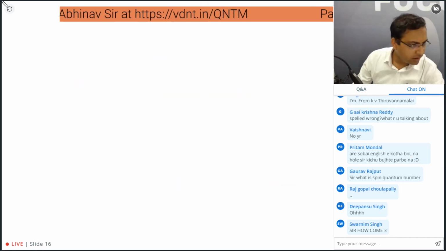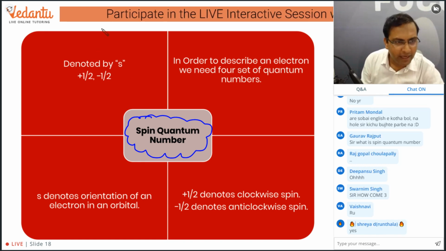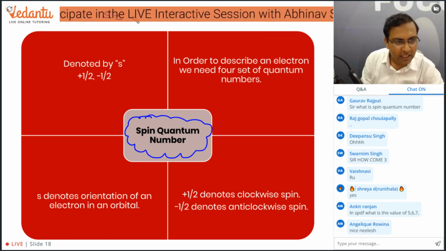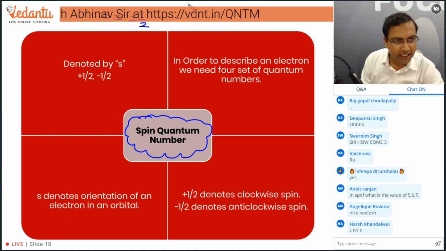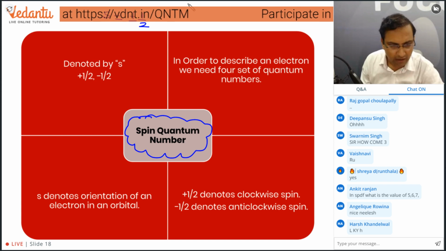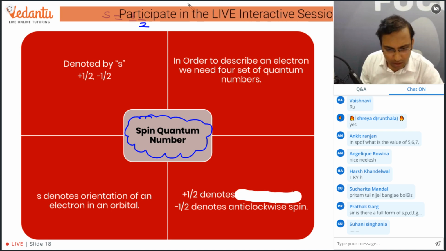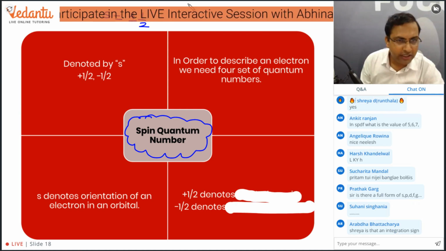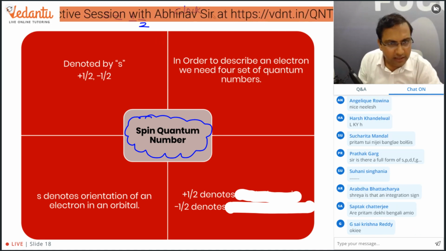Chalo. So this was about the magnetic quantum number, and the last quantum number, guys, is the spin quantum number. Spin quantum number is denoted by S. Its value is either plus half or minus half. Okay. So actually, what we should say is, plus and minus half are actually two opposite spins. ध्यान से सुनो बच्चों, मैं क्या बोल रहा हूं. ठीक है. So there are two kinds of spin for an electron. Either it can be clockwise or it can be anti-clockwise.